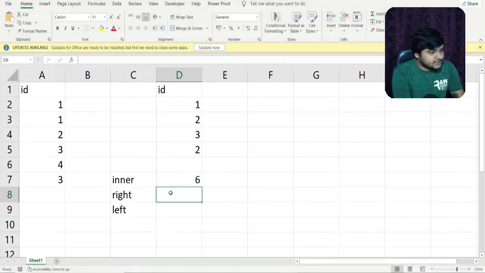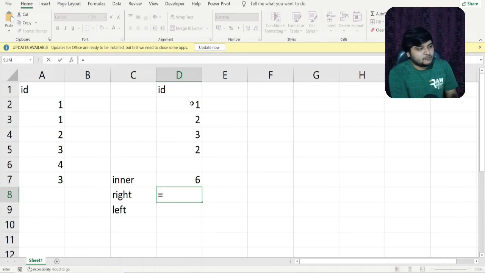Let us move to the right join. When I'm doing the right join, I'm concerned with the rightmost table. So this particular one will match with this one, so 1. I'll again check if 1 is coming in any other rows or not. 1 is coming here, so I'll match this one with all the other ones which are coming into this particular table. I can find, okay, one more time 1 is coming, so one more row will be produced for 1.